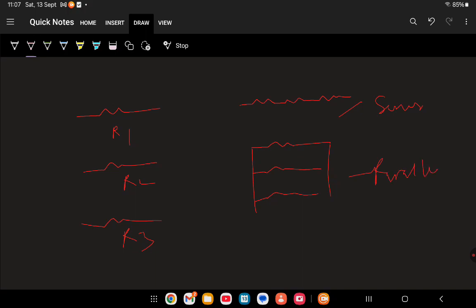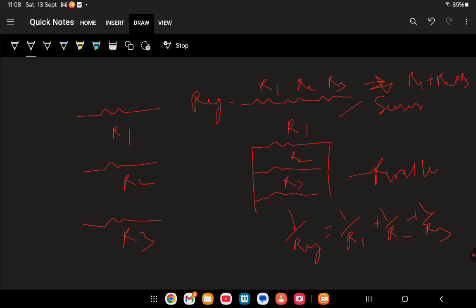Suppose these are R1, R2, R3. What will be the equivalent resistance for series? R1 plus R2 plus R3. This is called R equivalent. Now if they are in parallel, 1 upon R equivalent equals 1 upon R1 plus 1 upon R2 plus 1 upon R3. So in this way we can calculate the equivalent resistance.